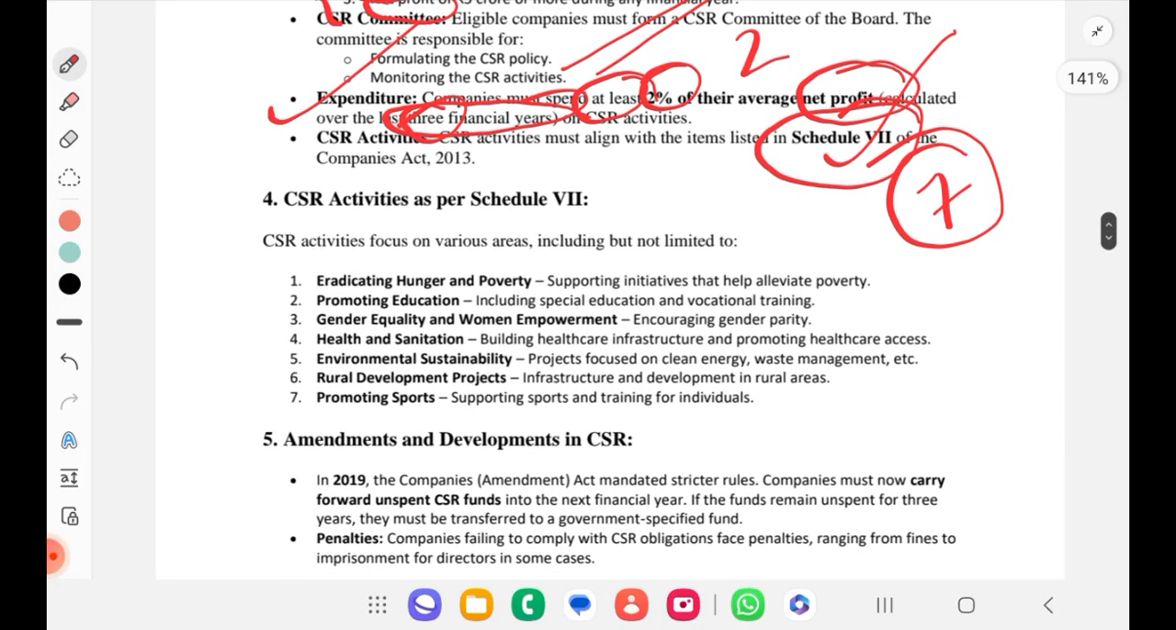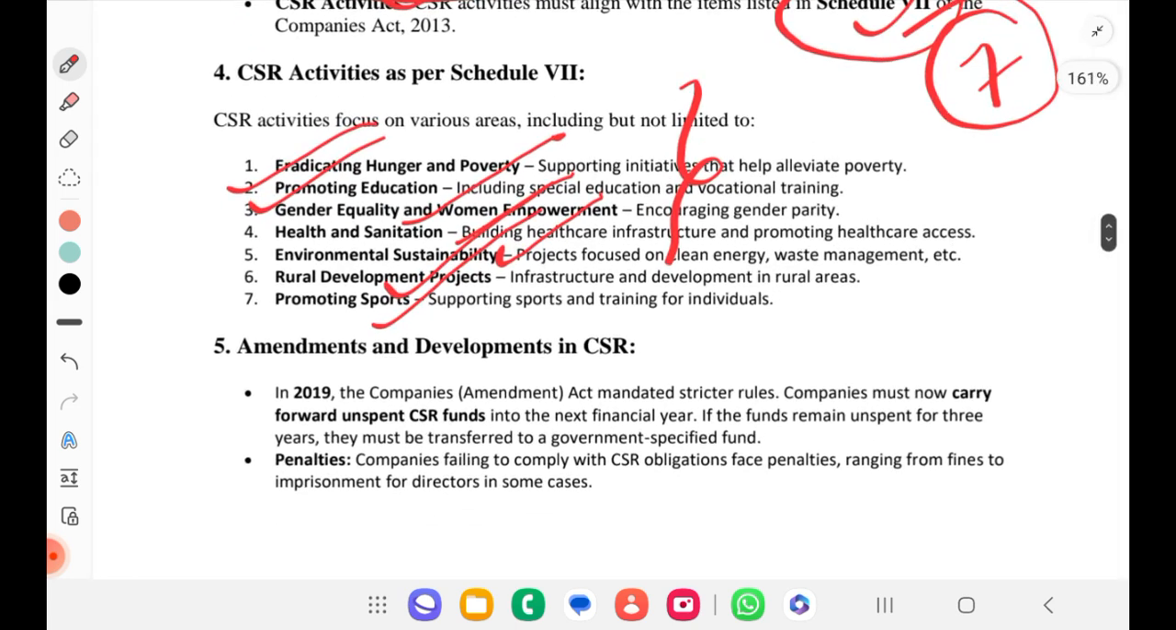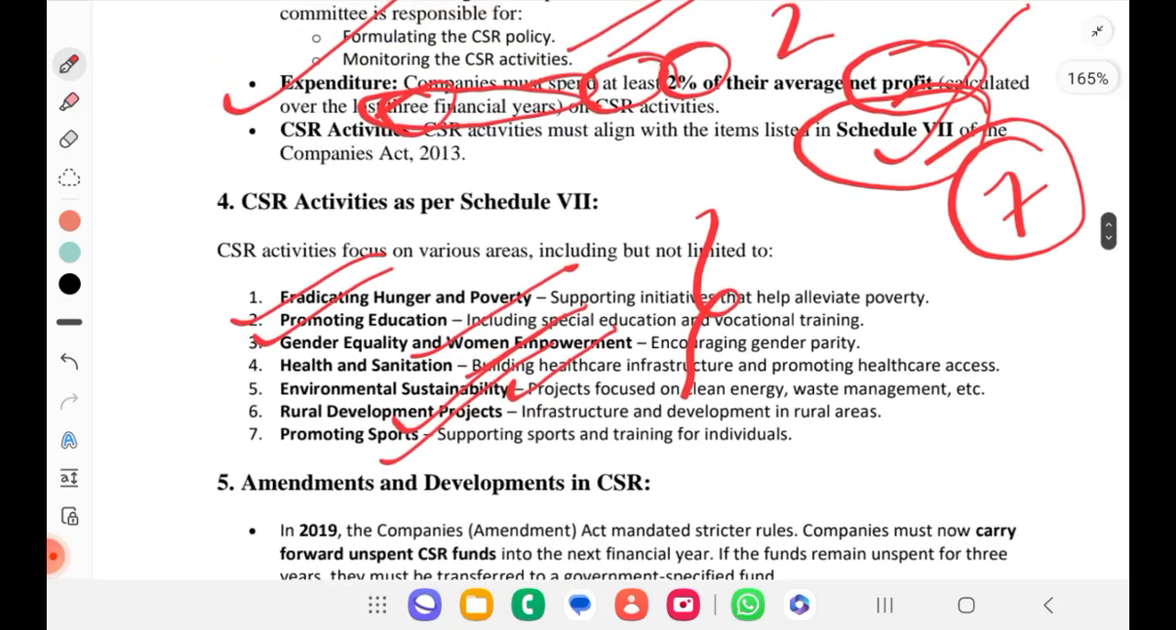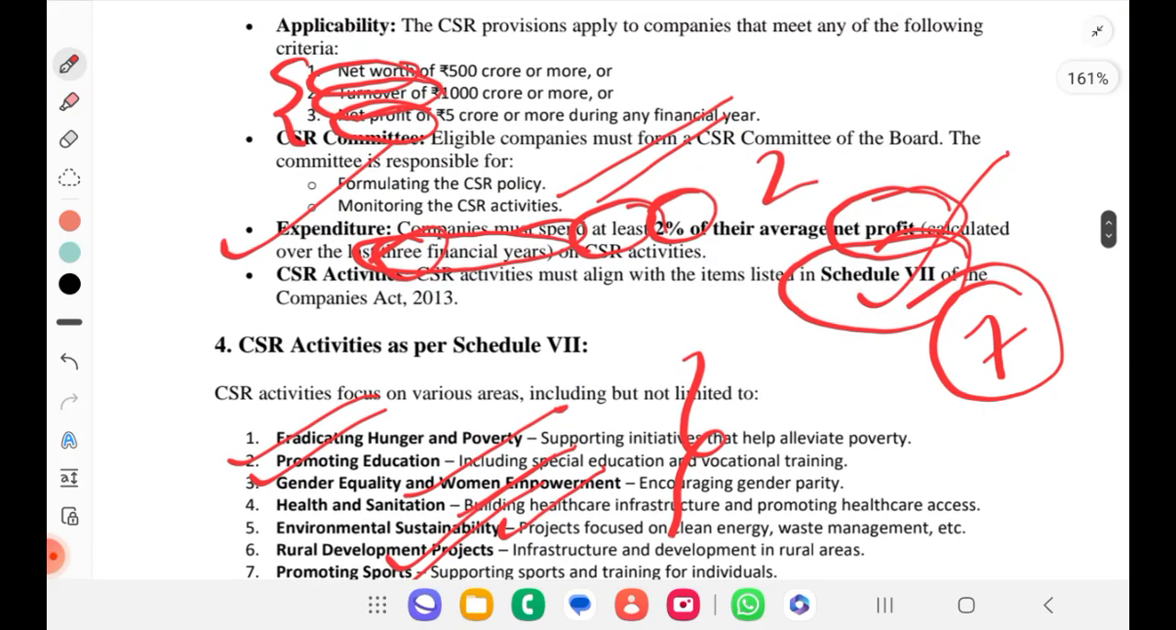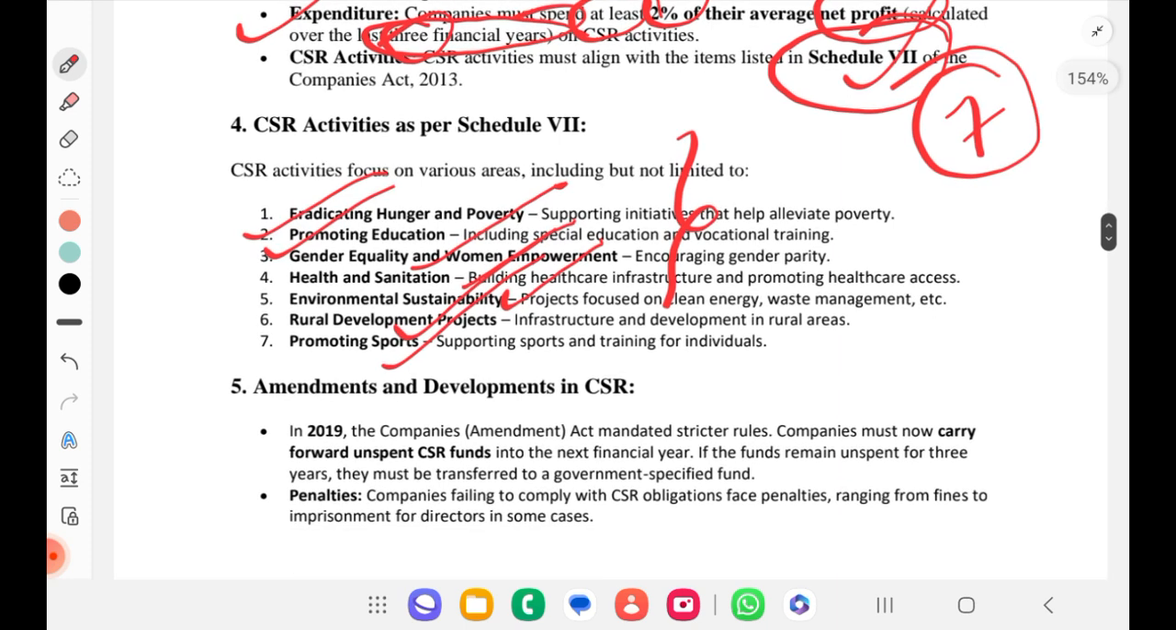So what are all mentioned under Schedule 7 of Companies Act? Eradicating hunger and poverty, promoting education, gender inequality and women empowerment, health and sanitation, environmental sustainability, rural development project and promoting sports. These are under Section 7, Schedule 7 of Companies Act. So turnover should be 1000 crores, net profit 5 crores, and one more criteria is net worth is 500 crores. So just remember certain key terms only as I am mentioning now.